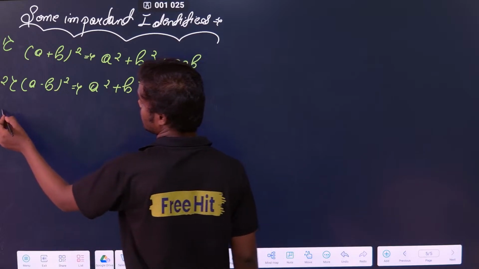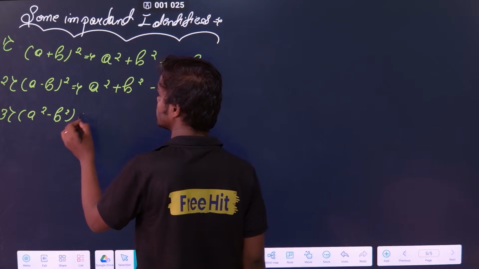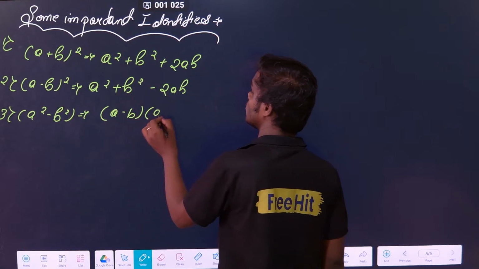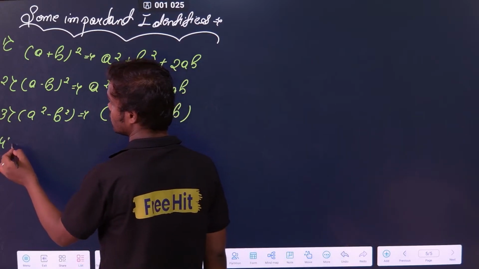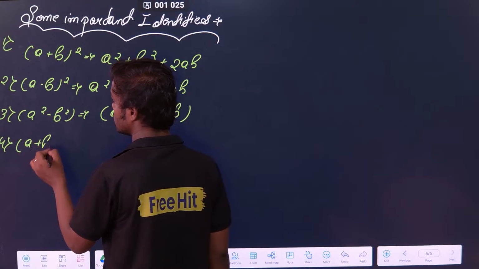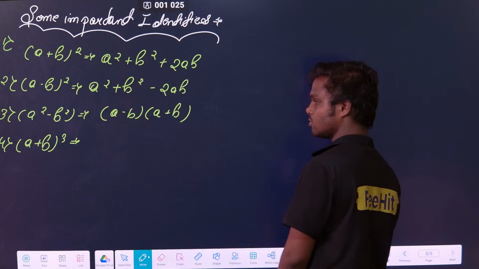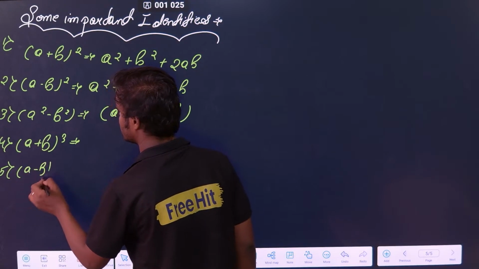Clear? Next rule, a square minus b square. What is this? This is defined as (a minus b) into (a plus b). Correct? Fourth rule, what is (a plus b) whole cube? That is a very important formula. Most of the people don't know about this. Now you have to tell me what is the value of this.